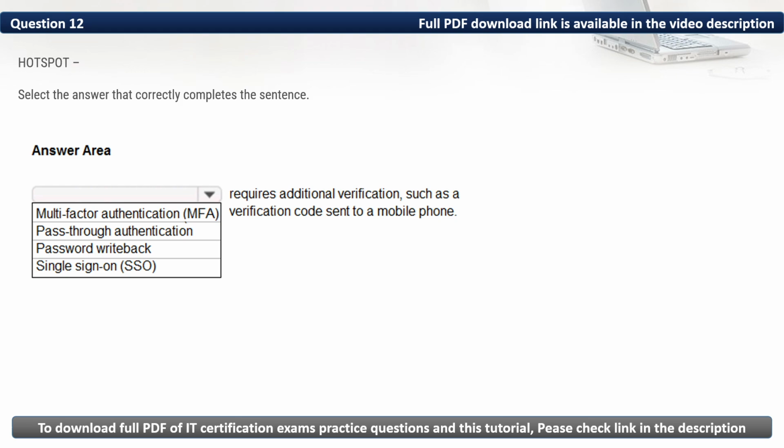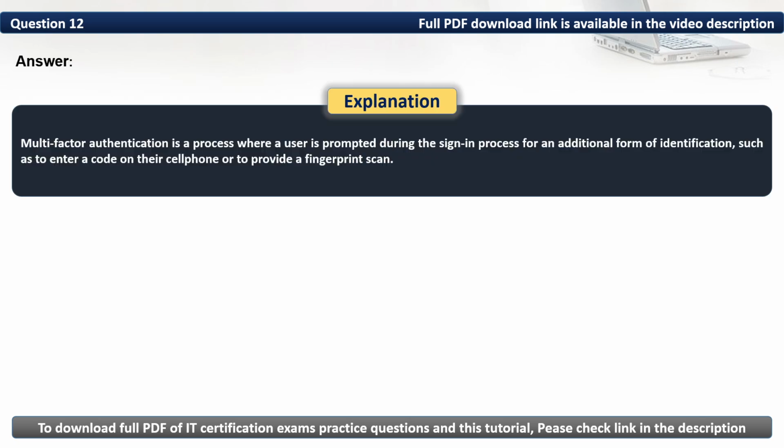Here, the correct option is multi-factor authentication. Multi-factor authentication is a process where a user is prompted during the sign-in process for an additional form of identification, such as to enter a code on their cell phone or to provide a fingerprint scan.